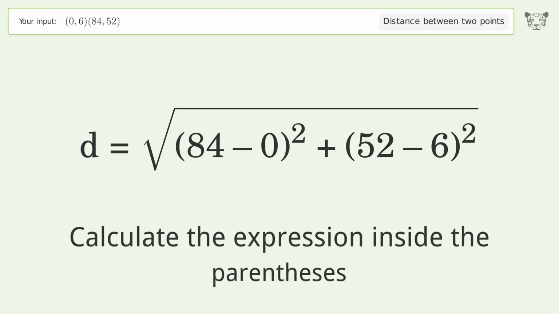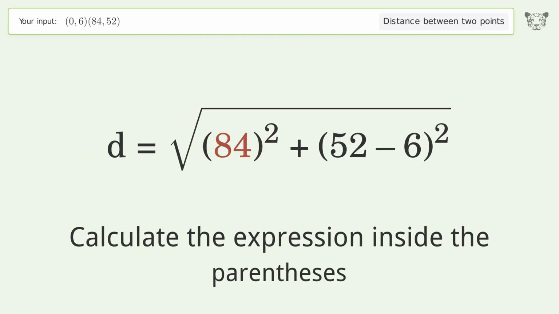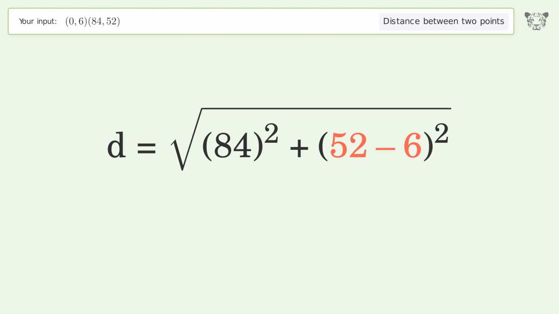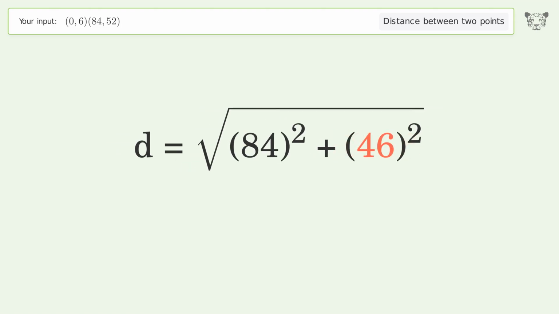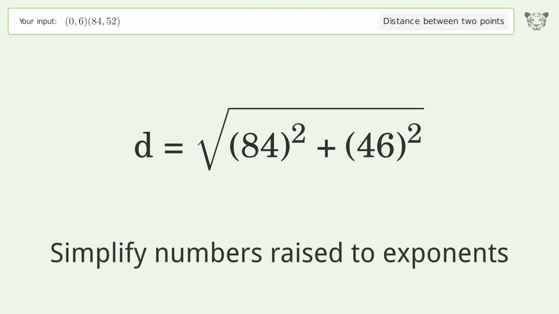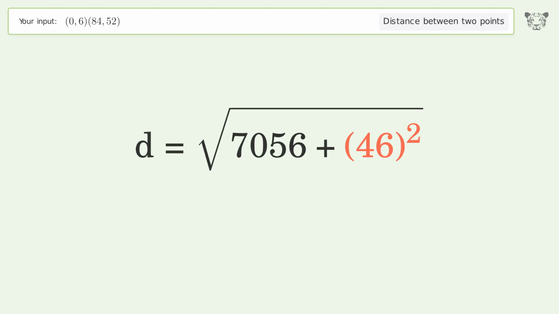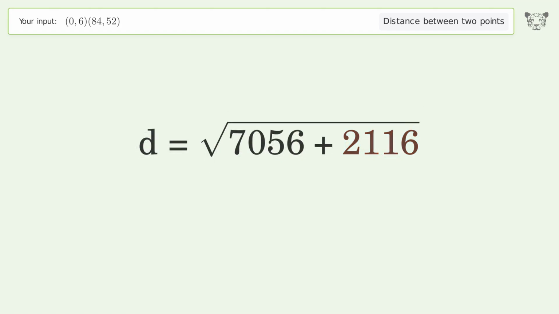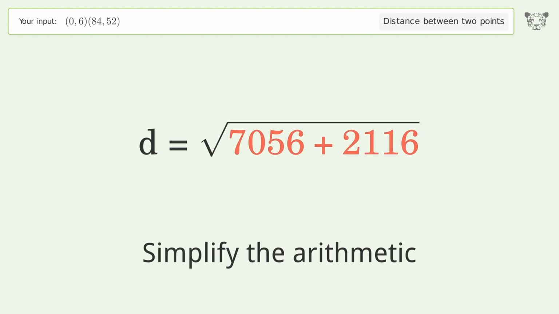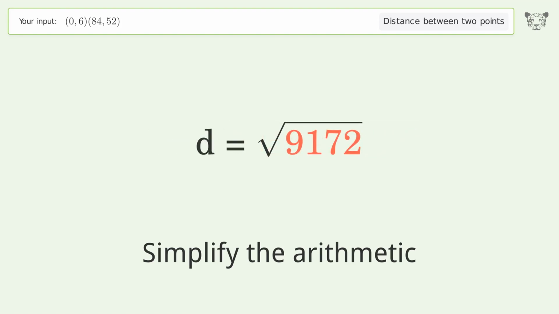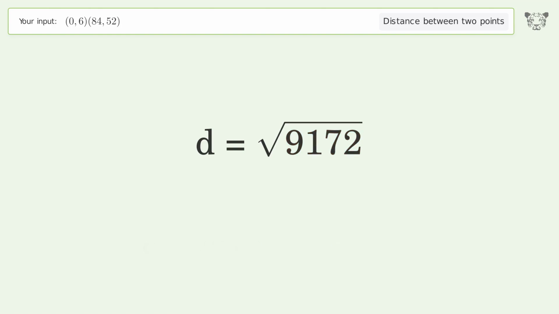Calculate the expression inside the parentheses. Simplify numbers raised to exponents. Simplify the arithmetic. And so the distance between the 2 points is the square root of 9,172, or 95.771.